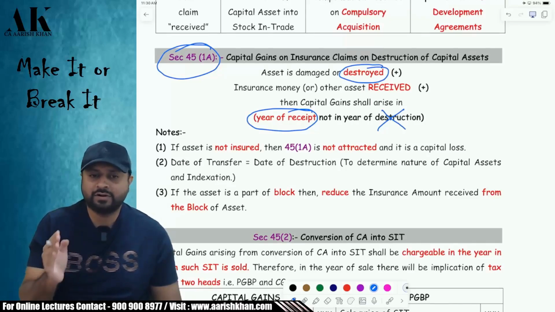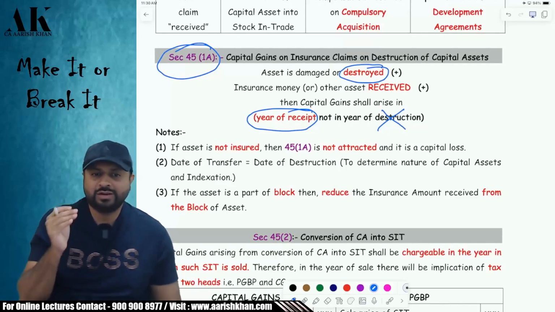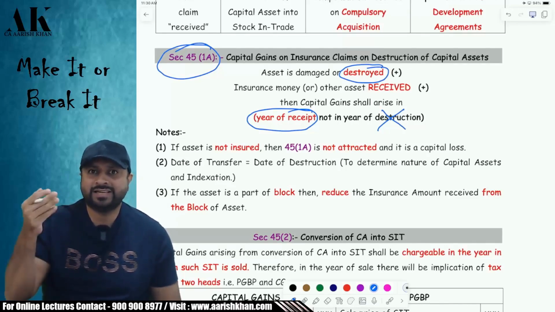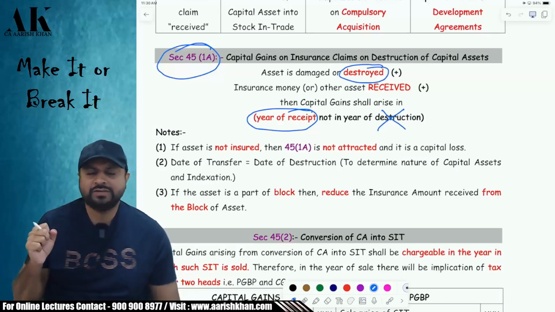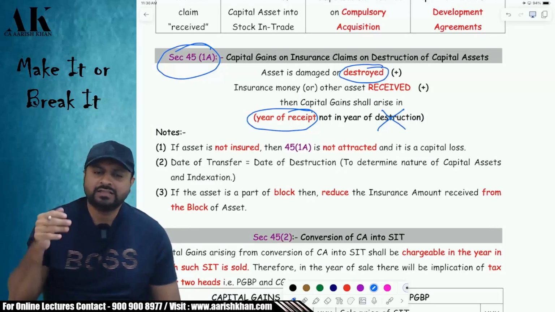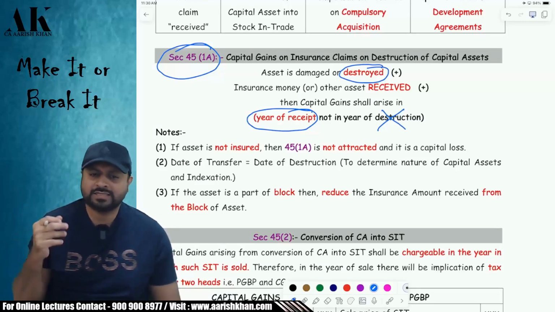The indexation will also be taken till the date of what? Please tell me. Destruction only. It is only that the capital gains will be chargeable in the year in which you receive that money. Are you clear? Sir, if I don't receive the money, and instead receive the asset, then you can take the fair market value of the asset as the consideration.